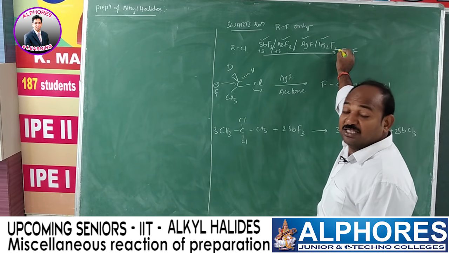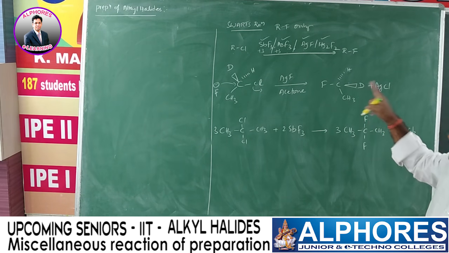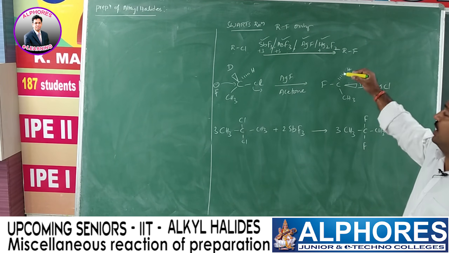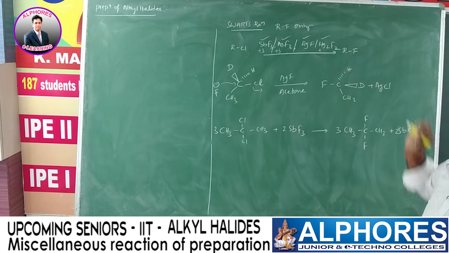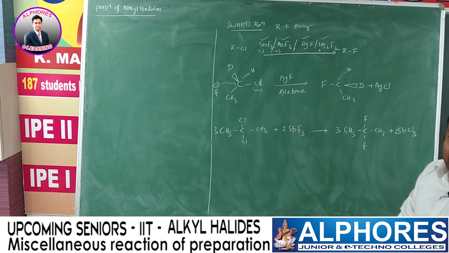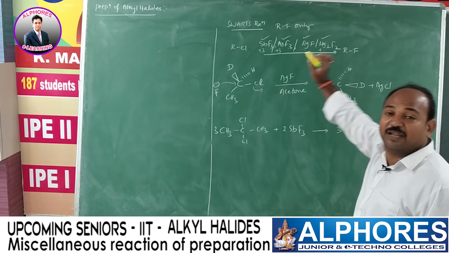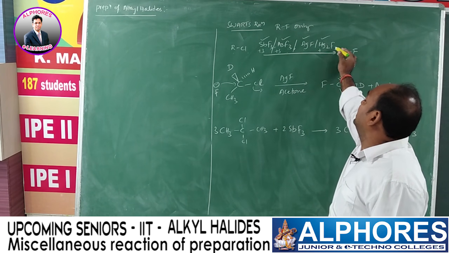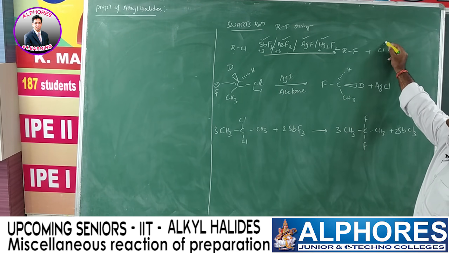Hg also exists in two forms, Hg plus 1 and plus 2, but here we are using plus 1 only. Based on Fajans rule, the more the charge on the cation, the more the covalent nature; the less the charge on the cation, the more the ionic nature. Based on that principle, here we are using fluorides with less positively charged cations, SbF3, AsF3, AgF, Hg2F2. We get RF and along with that chloride, Cl minus.